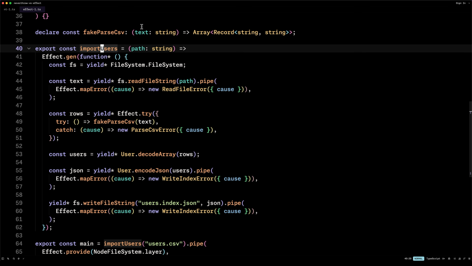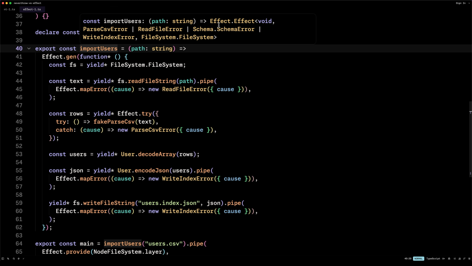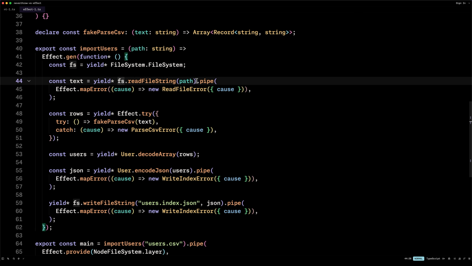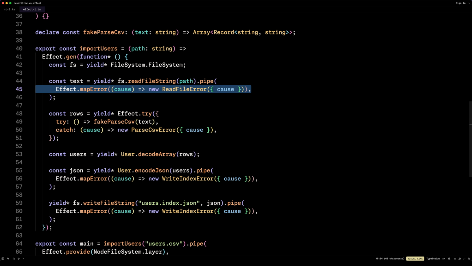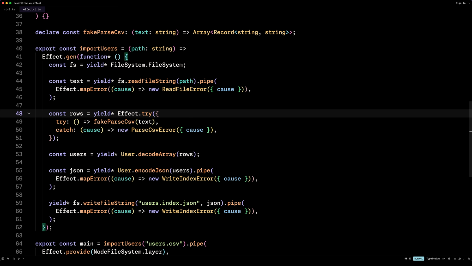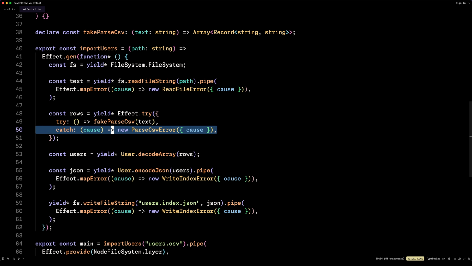So if we take a look at what this returns, an effect that succeeds with void, fails with all of these errors right here, and requires a file system implementation. Anyway, using this file system service, we can say read file string, and then we can remap the error. So notice how this in itself is more declarative. Then for the rows, we can say Effect.try, and then we try parsing the text, and if there's an error, we fail with parse CSV error.